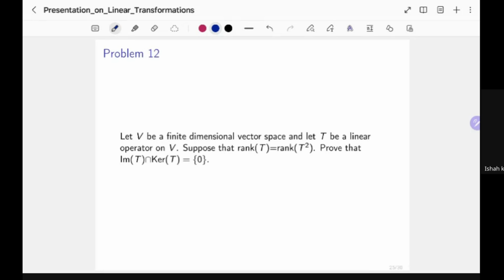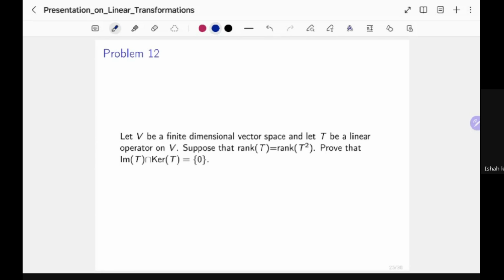All right, so we start with a finite dimensional vector space. I'm not saying what the dimension is. It's any finite dimension. T is a linear operator on V. And suppose that the rank of T is equal to the rank of T squared. Now, maybe I should actually write down some detail at least.